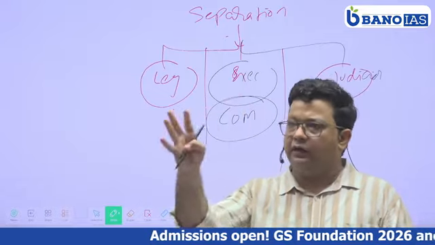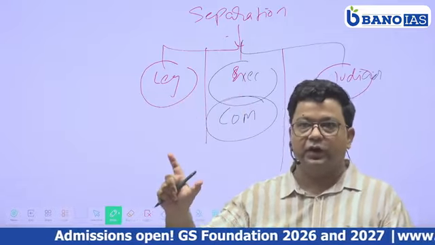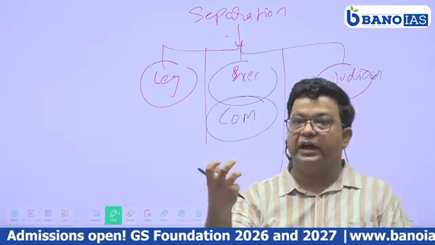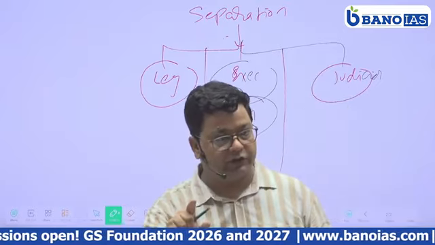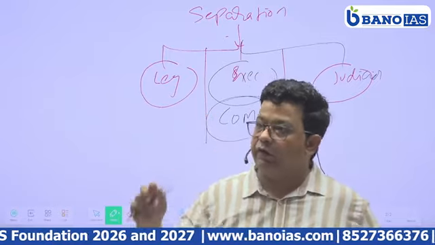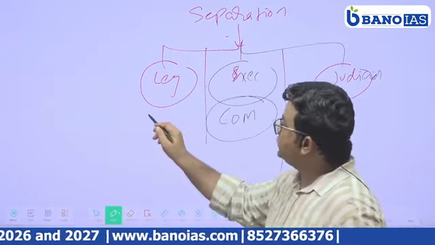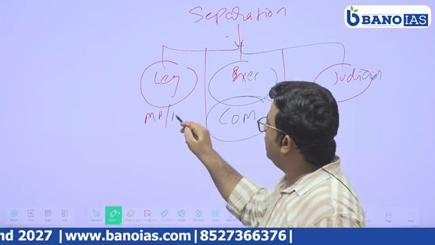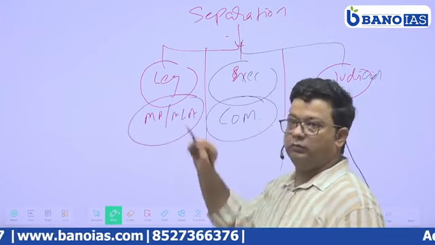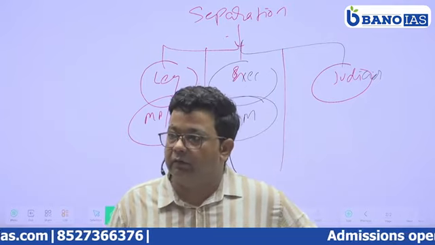It has different variations. We will discuss when we discuss the council of ministers. So for a holistic understanding, executive means the council of ministers. This council of ministers will exist everywhere where there is a separation of power, right? Now legislature means all the members who have been elected by the people.